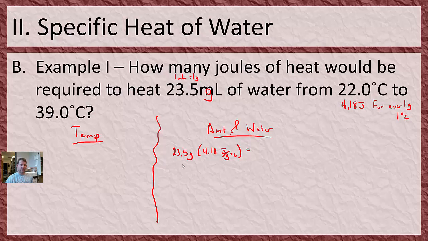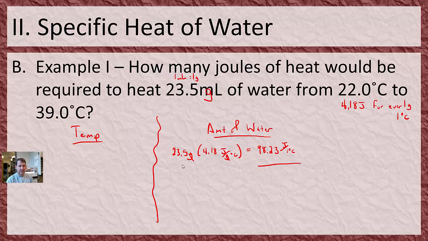So if I want to heat my 23.5 grams by 1 degree Celsius, I need 4.18 times 23.5, and that means I need 98.23 joules. Notice here that the grams cancel. For every 1 degree Celsius, I need 98.23 joules. The reason it's so much more than 4.18 is because I have way more than 1 gram here.